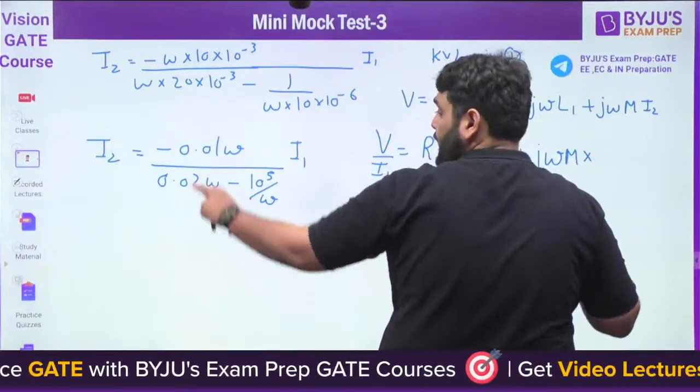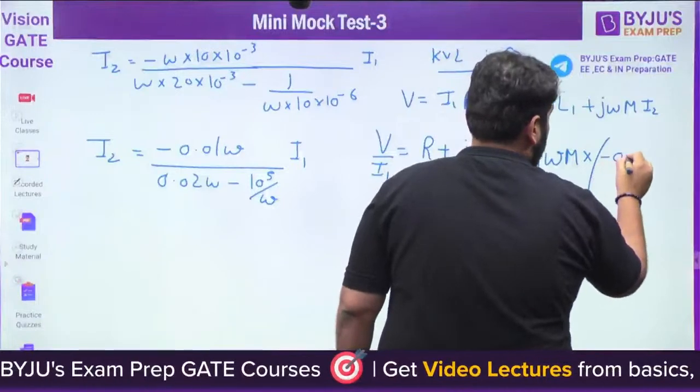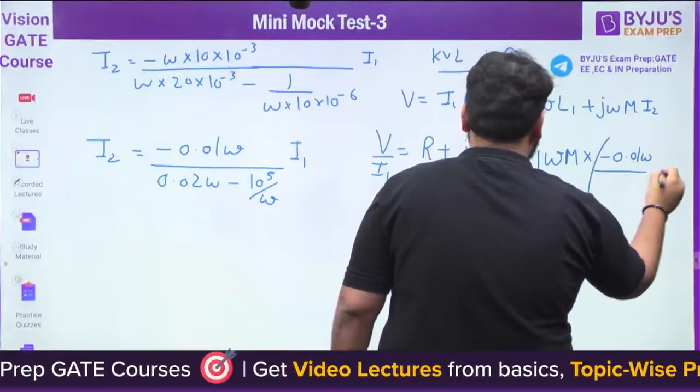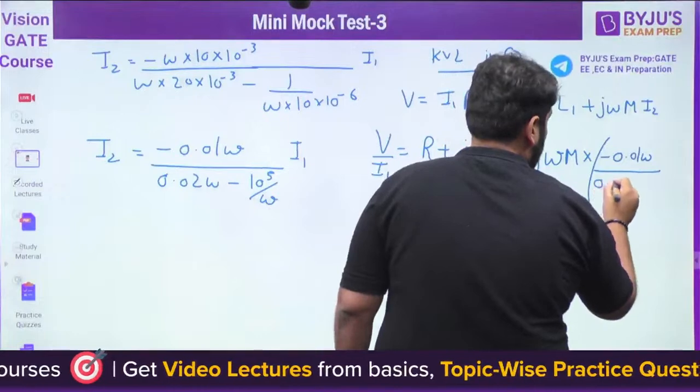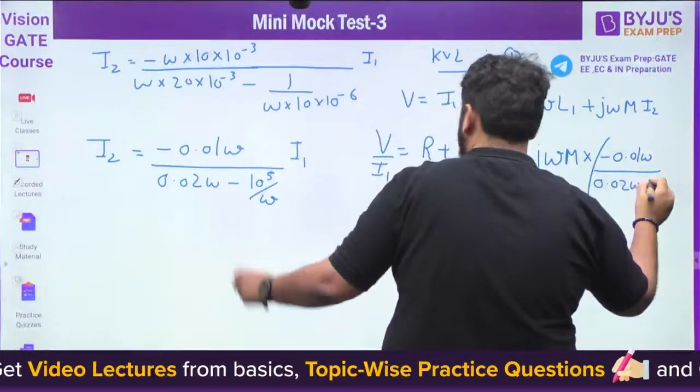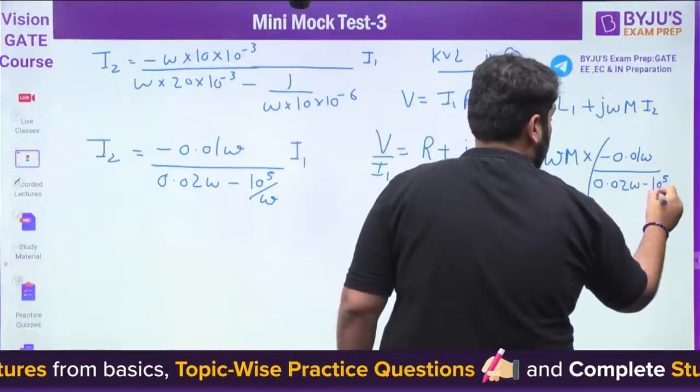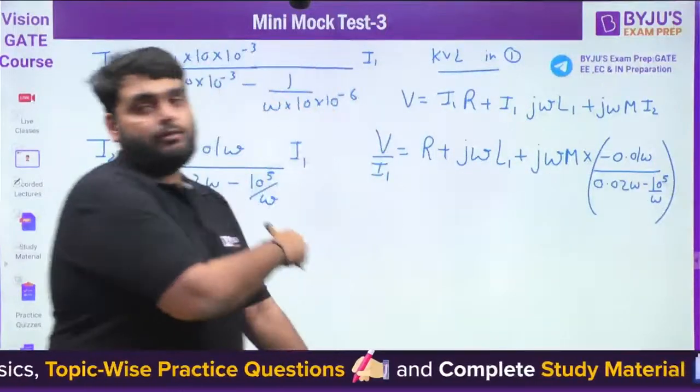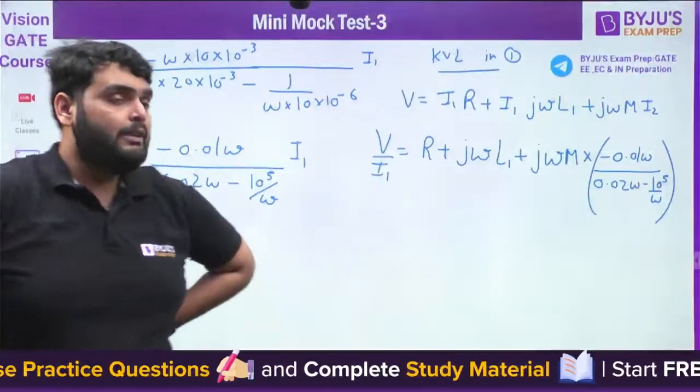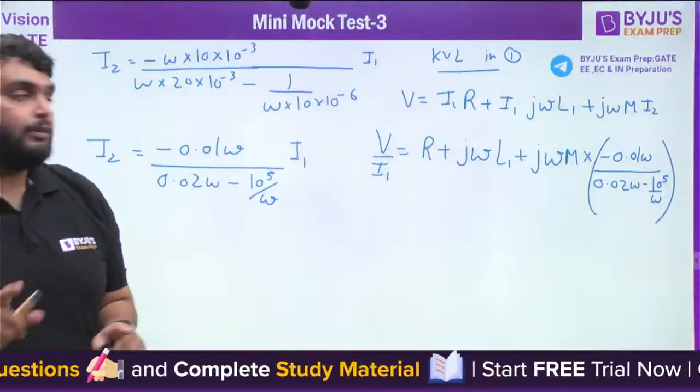What is I2 here? I2 is this one. Minus 0.01 omega divided by 0.02 omega minus 10 raised to power 5 by omega. Yes or no? This will be the equation here. Yes or no? Tell me, guys.